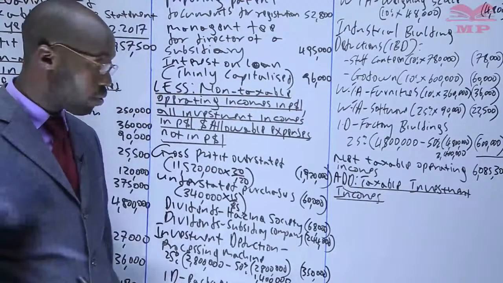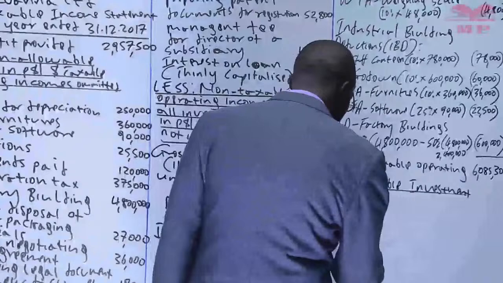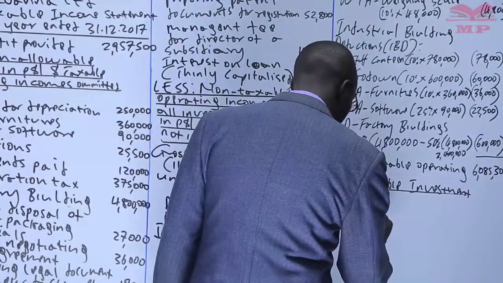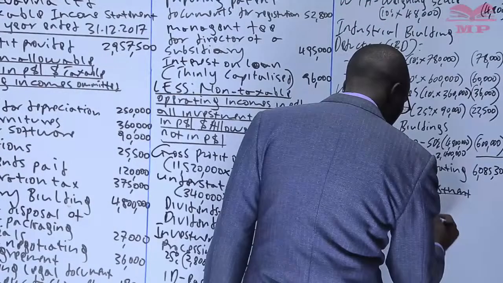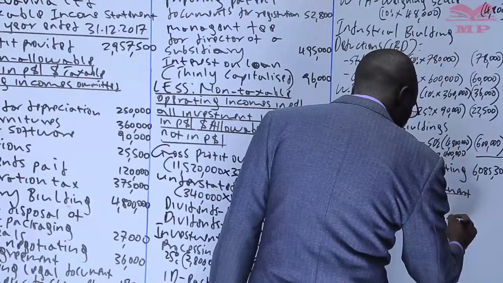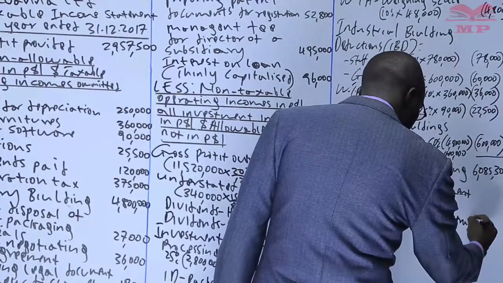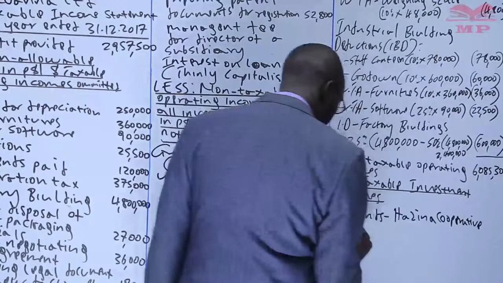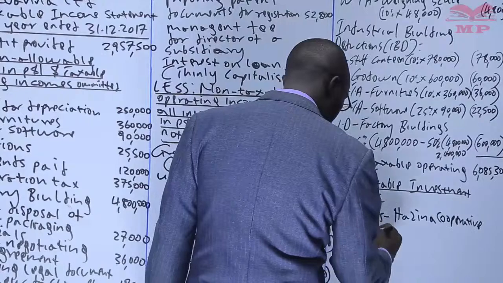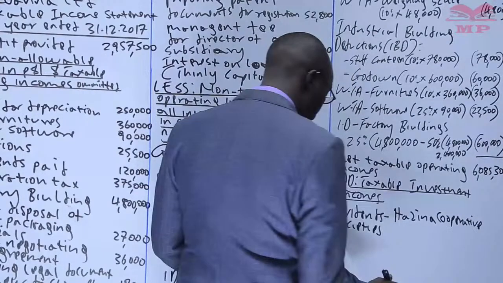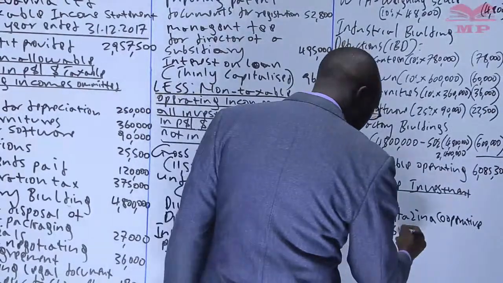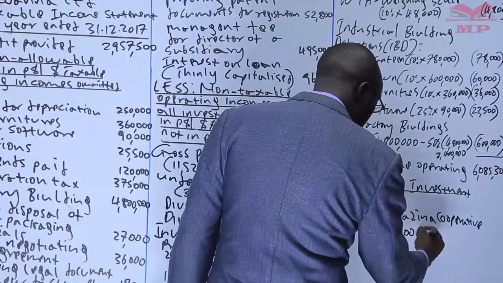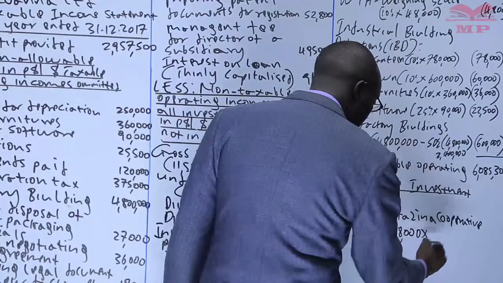So we come here, dividends, Hazina Cooperative Society, the amount is 68,000. Now, when you are told it is net, we said it is after deducting 15% withholding tax.